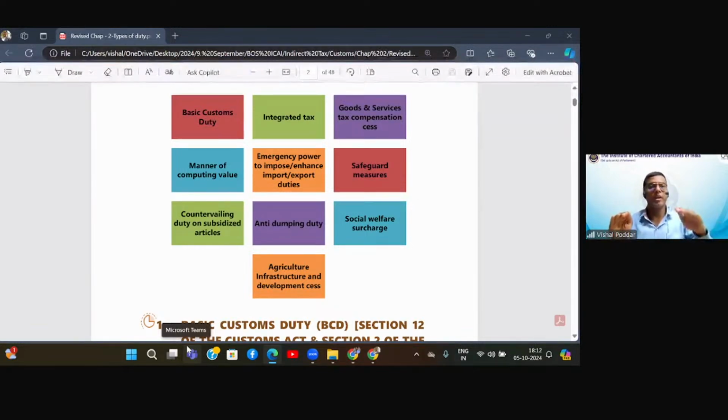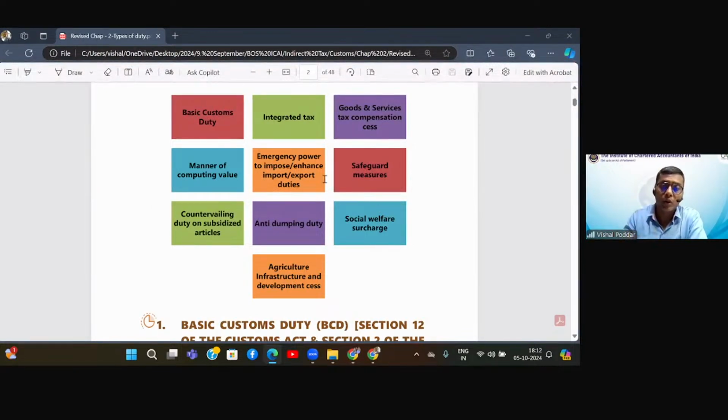Now, if a foreign made good is coming to India and only because Indian goods are levied with so many taxes, which for the time being the foreign good is not, then it will create an imparity whereby our Indian goods may appear costlier to the customers, and automatically because of our own taxes, foreign goods will have major demand in India, and automatically, I'm sure you'll understand, it will adversely impact our economy. So to protect our industries, the government felt it appropriate to levy those taxes to bring it at par with our Indian taxes. So then both can compete at the same level playing field.